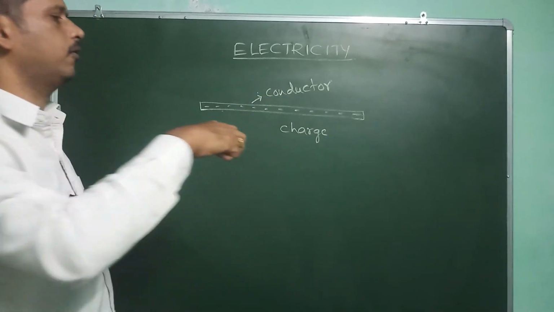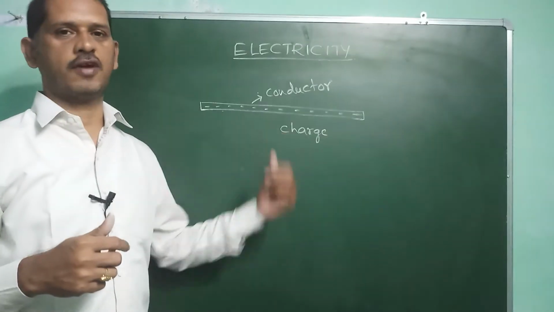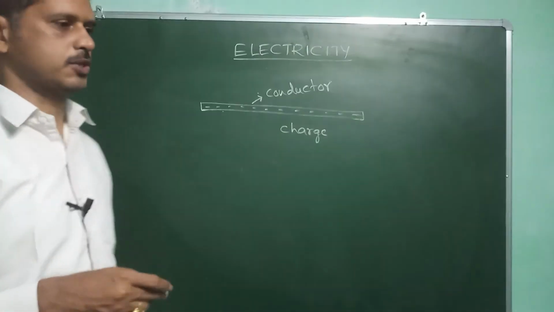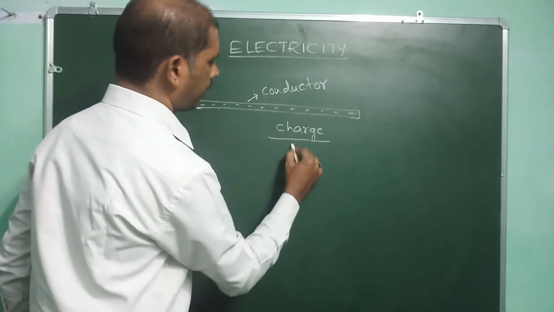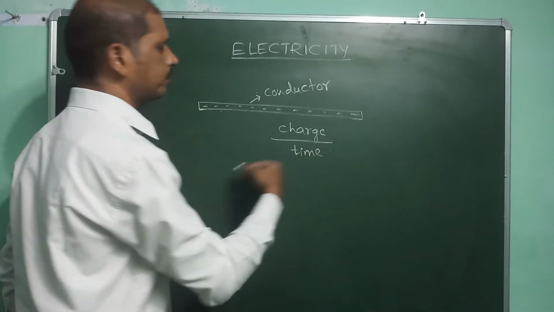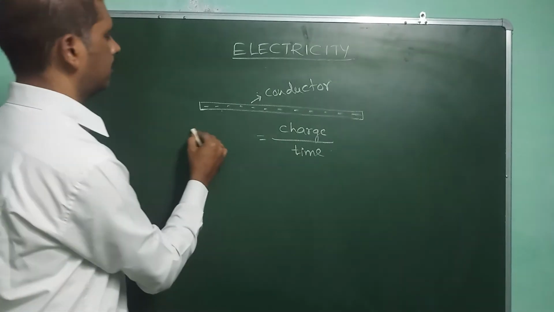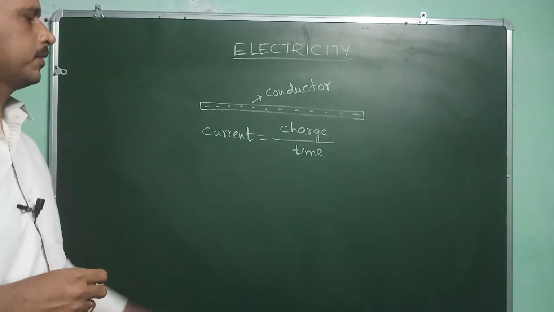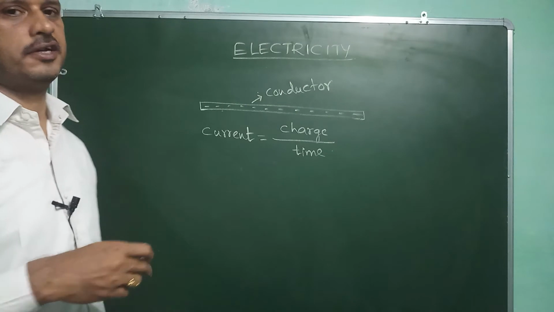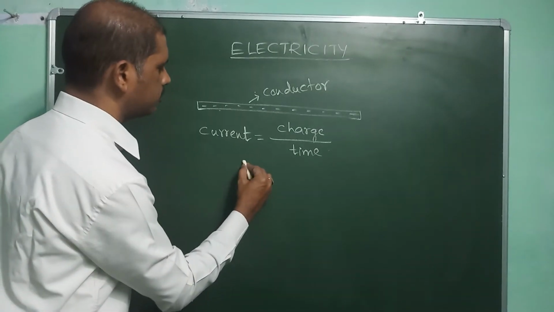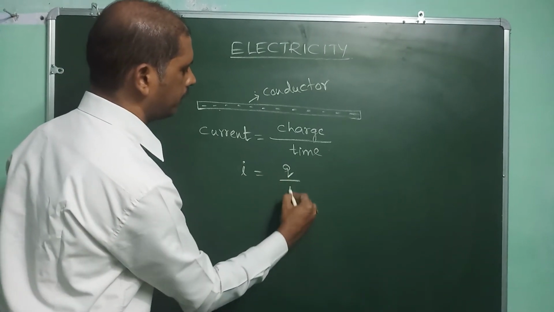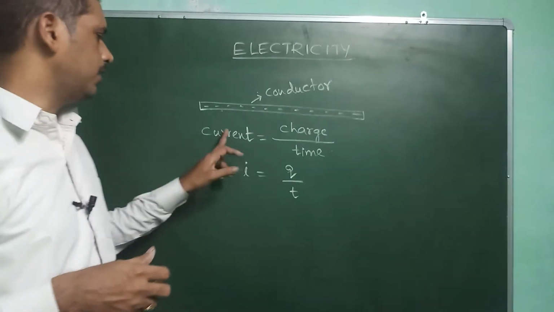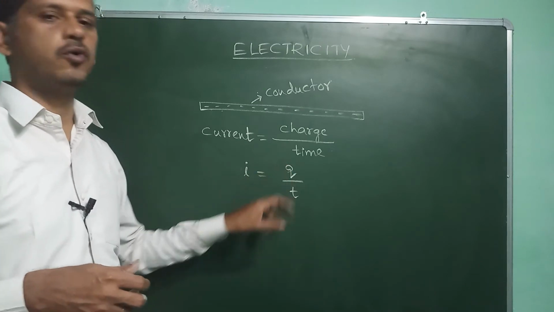If you calculate it per unit time, that is considered current electricity. So current is equal to charge by time. Current I is equal to Q by T. Charge is denoted with Q, time is denoted with T, and I is the electric current.